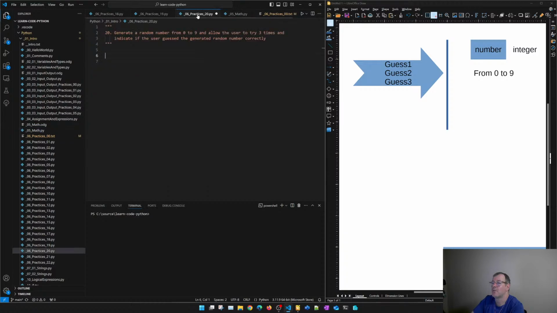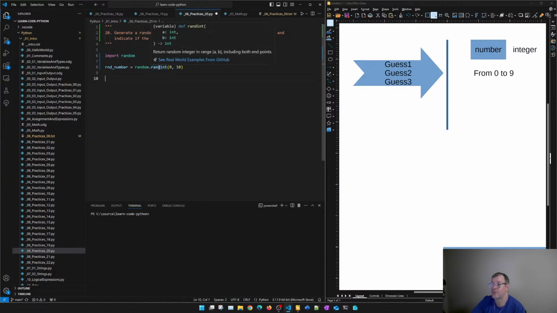and let's go to our program. We need to know that import random is a library that folks already created for us, and then we will use it. In this case, it's not 0 to 10. If you put the mouse here, it's going to tell us, return a random integer in the range a to b, including both endpoints. So that means that it includes 0 and includes 9. So then we have the number ready.